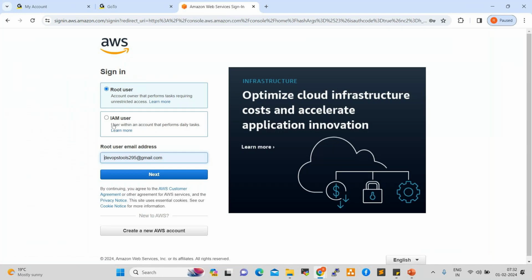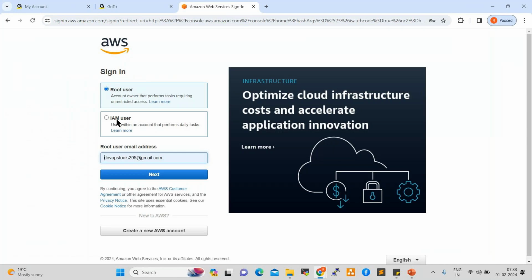In real-time projects, we always use the IAM account only. We don't use the root account. Root is the admin, right? IAM is the normal user. Fine. So why do we require an IAM user here? Security. For example, 10 engineers are there, and all are using a root account. How can we track who is doing what? Is it possible? No, right? That is why everyone has their own credentials: IAM, identity and access management. From fresher to director level, everyone uses the IAM account only in real-time projects.